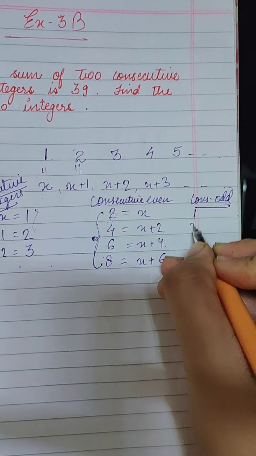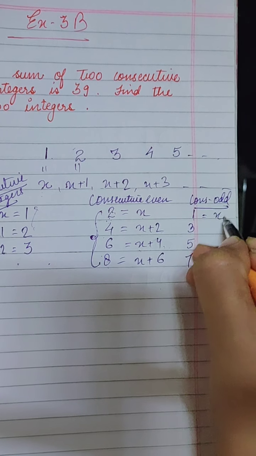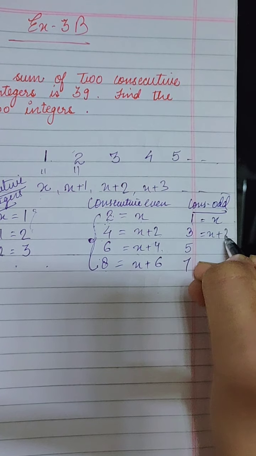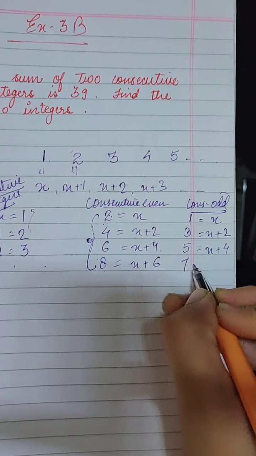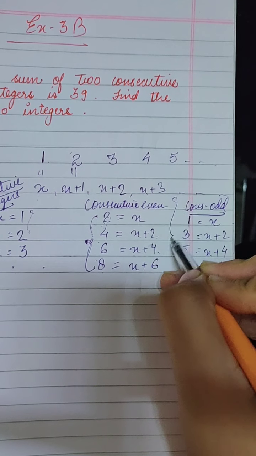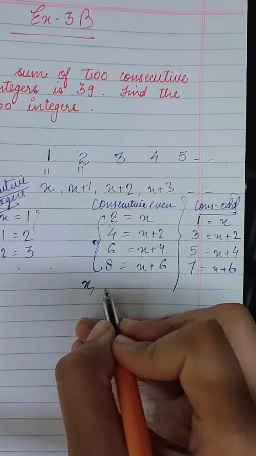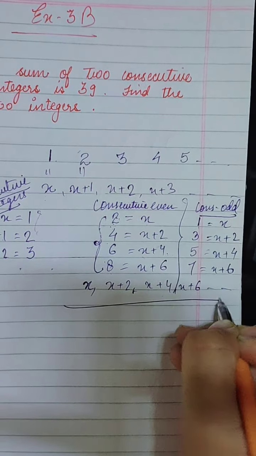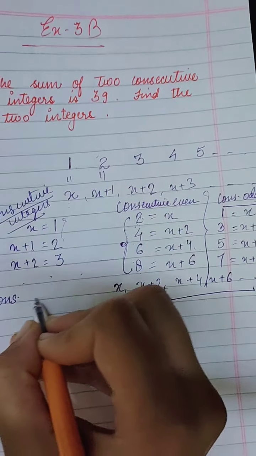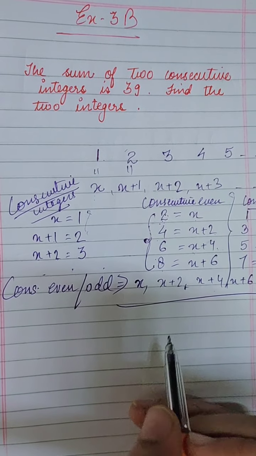Similarly with odd also: 1, 3, 5, 7. These are odd numbers. If we are taking it in the form of x, what can we write? x, then x plus 2 for 3, then x plus 4, then x plus 6. The same thing will be there in consecutive even and odd numbers. If we have to suppose consecutive even and odd numbers, we will suppose the first number as x, then x plus 2, then x plus 4, then x plus 6 and so on. This series is for consecutive even and odd integers.